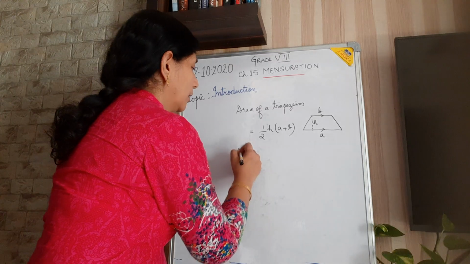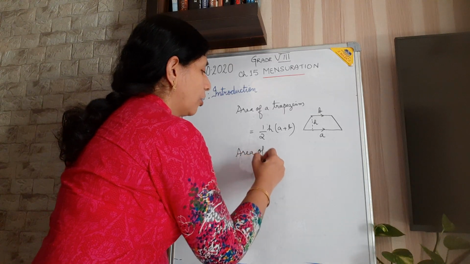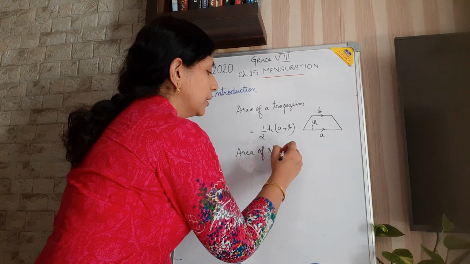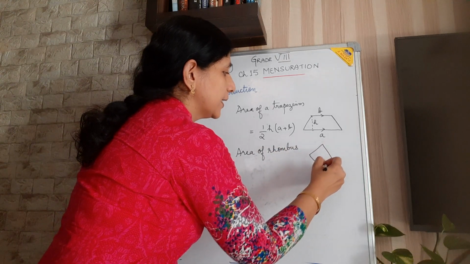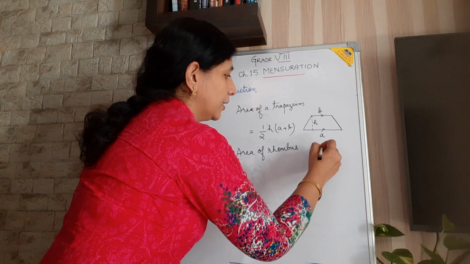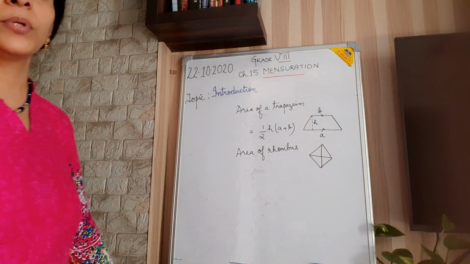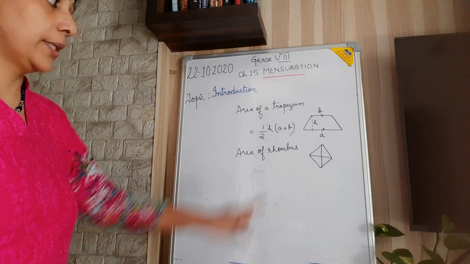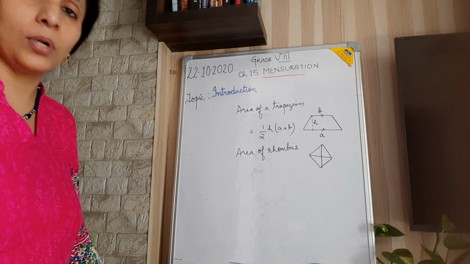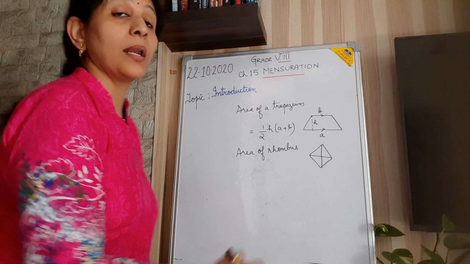Then we have the area of a rhombus. What is a rhombus? All sides are equal, opposite sides are parallel, and the diagonals bisect at 90 degrees. In a square also all sides are equal, but there the diagonals are equal.